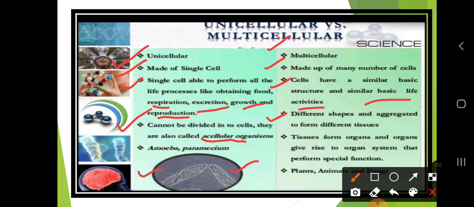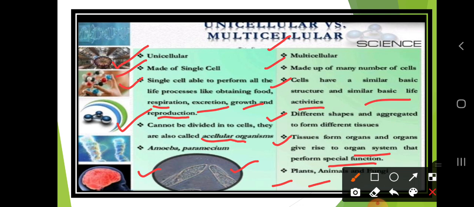What are the examples of multicellular? That is plants, animals and fungi. With that, they form tissues. Tissue is nothing but a bunch of cells. Tissues form organs, and organs give rise to organ systems that perform special functions.